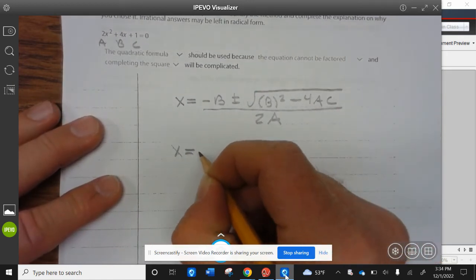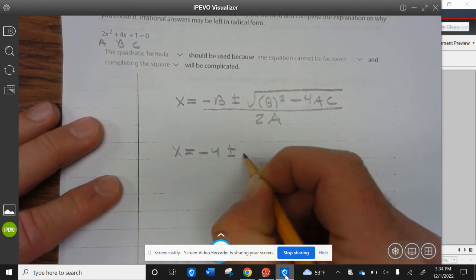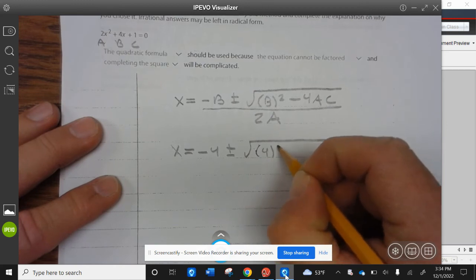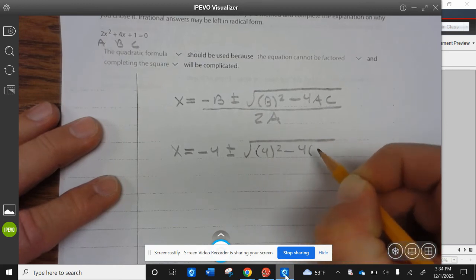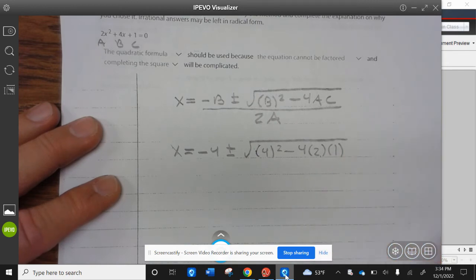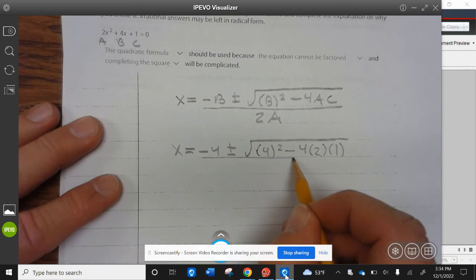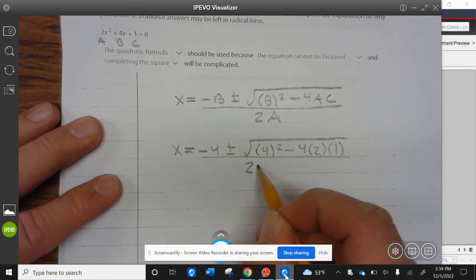So x equals negative 4 plus or minus the square root of 4 squared minus 4 times 2 times 1, divided by 2 times 2.